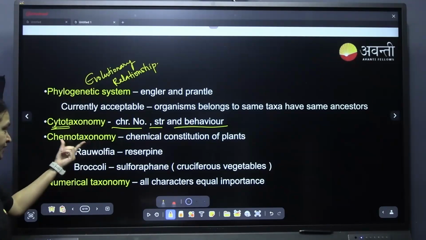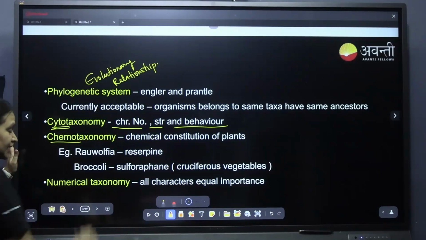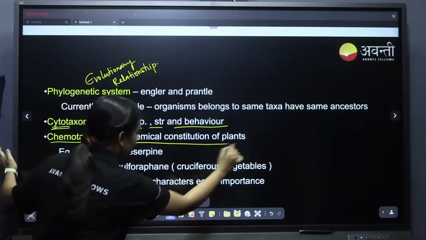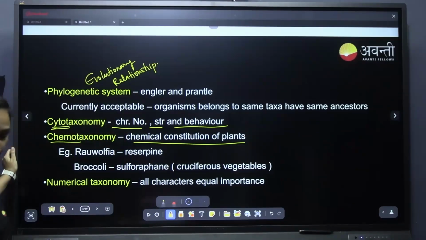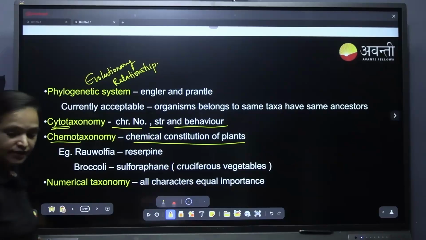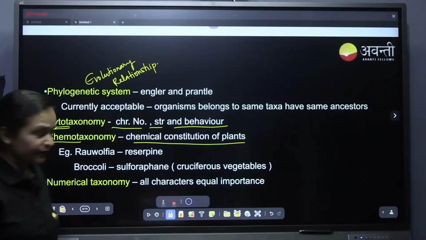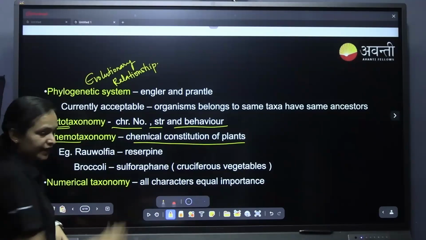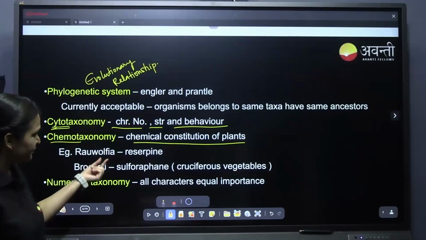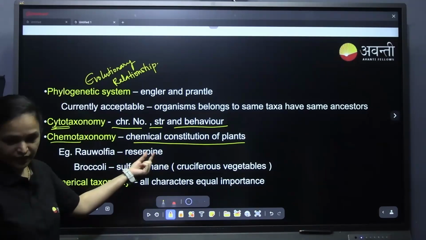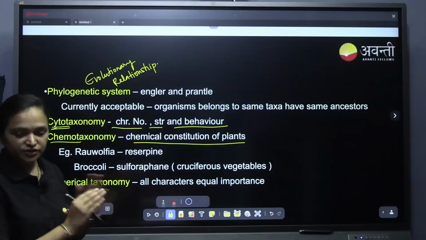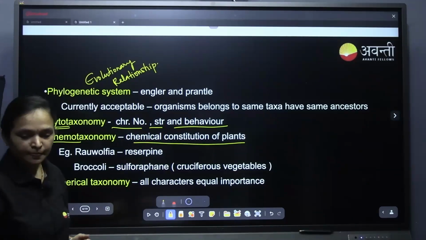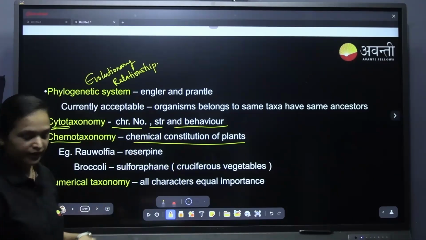And chemo means chemical. Based on the chemical constituents of the plant, it is classified. For example, Rauwolfia, which you will be reading in the plus 2 chapter, has reserpine. The similar species also have reserpine in them. That can be classified into one.